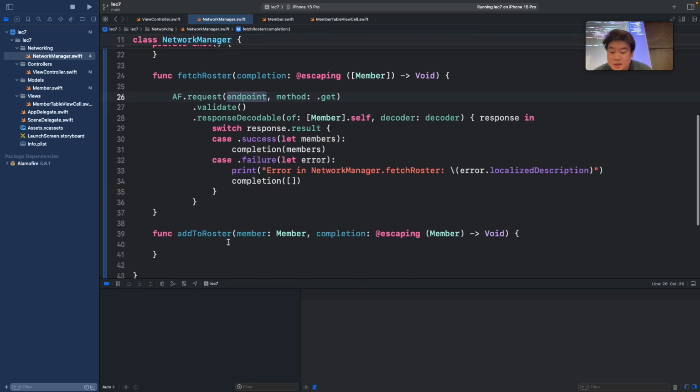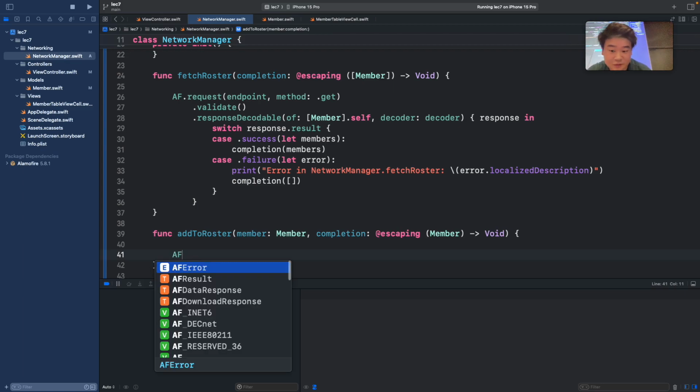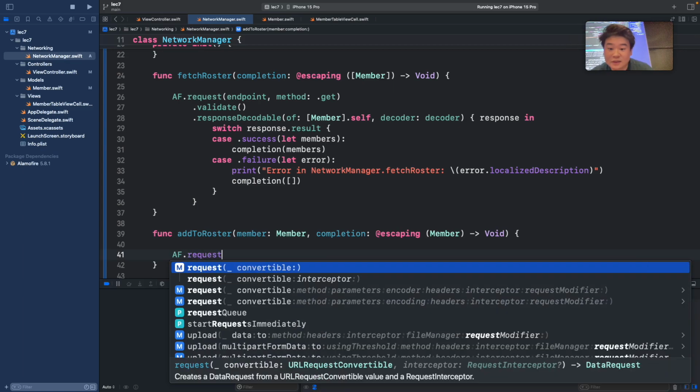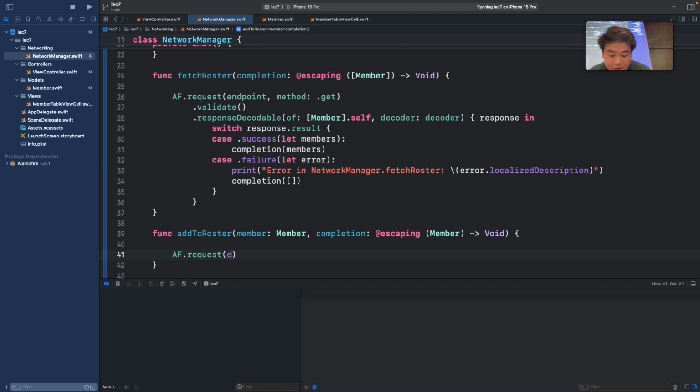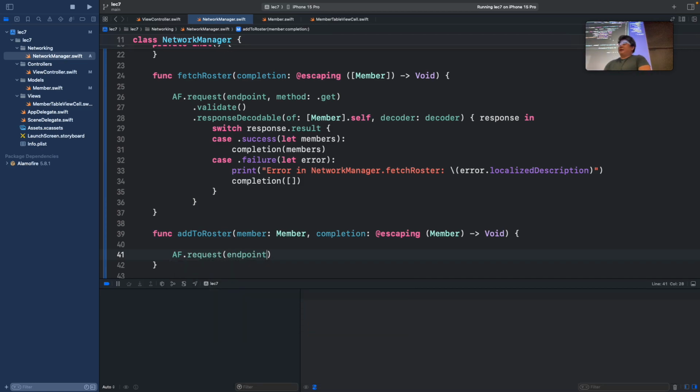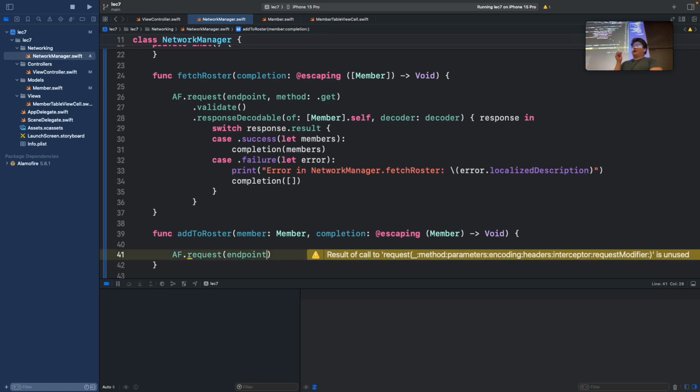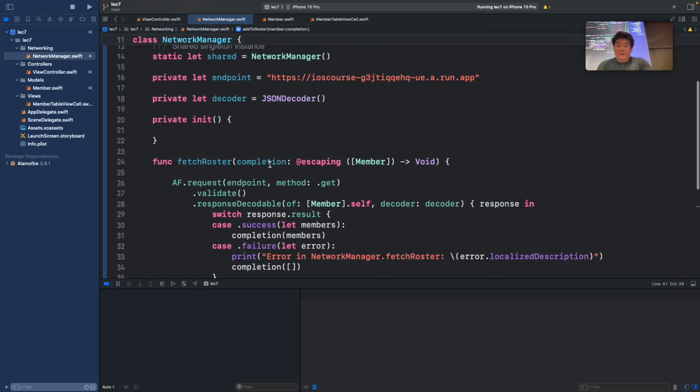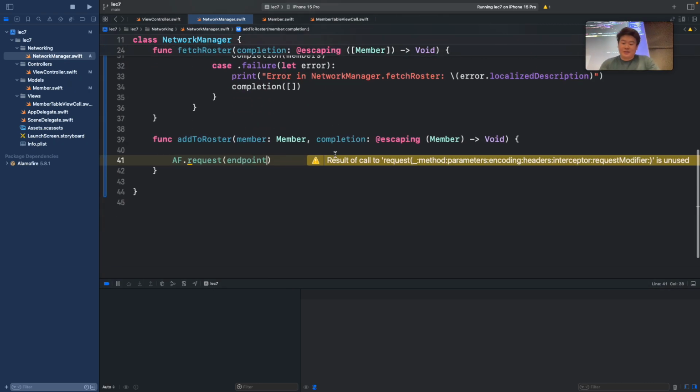So like before, we want to use Alamofire, so we use AF.request. And the first thing we want to plug in is that same endpoint. Keep in mind the endpoint won't always be the same, but the base URL will be exactly the same. You just have a different slash. In those cases, you want to use string interpolation to add whatever slash you want, but you'll still use the same base endpoint. So you can still factor it out like this with the endpoint on the outside.